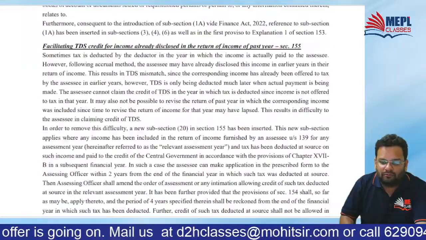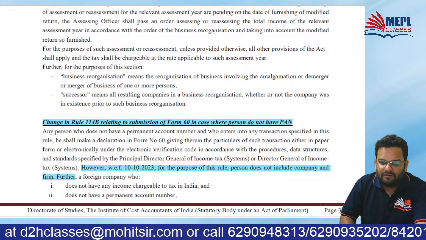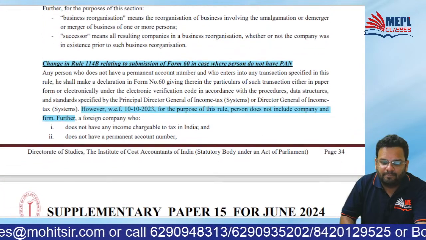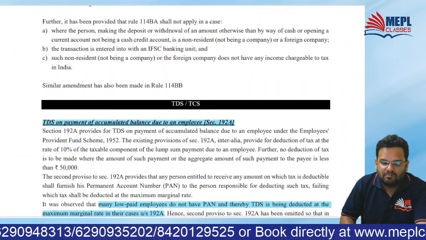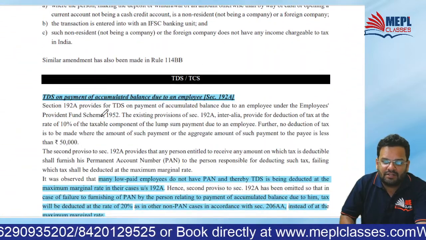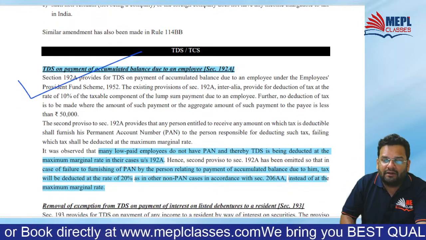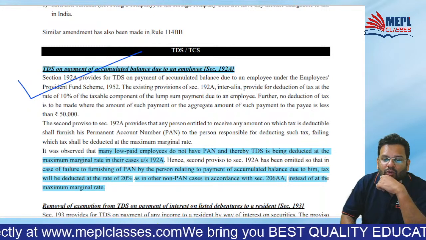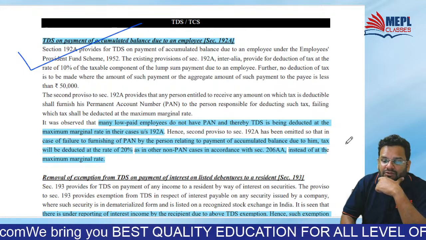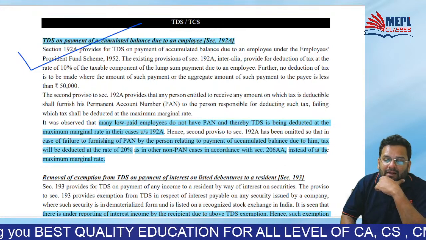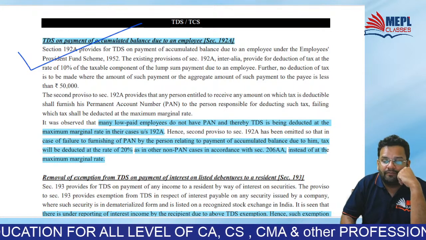Fine. The rest are timeline provisions. Now the TDS provision on accumulated balance due to an employee. Section 192A means accumulated balance of PF due to an employee. What used to happen?